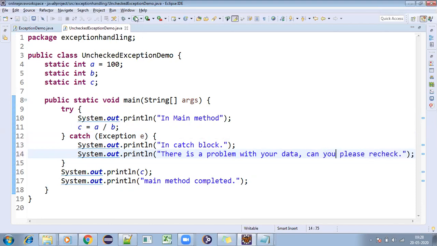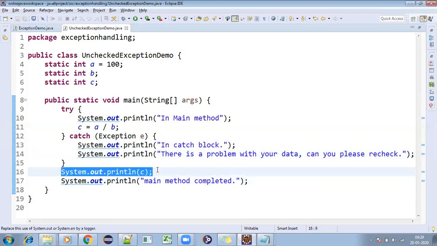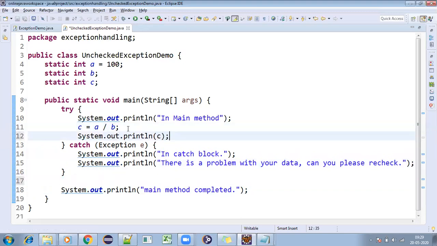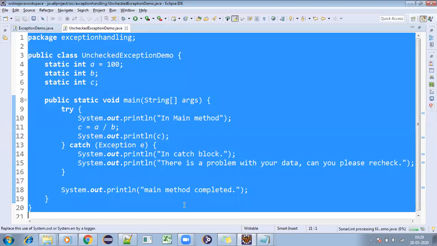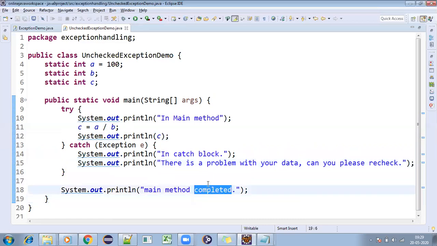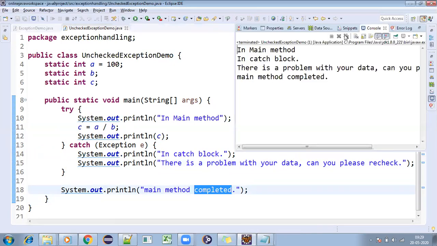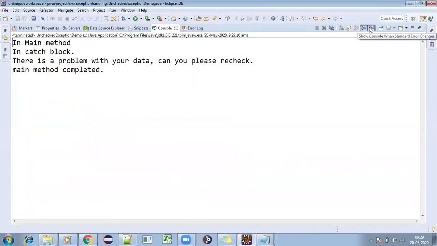So once I am running the program, see, your things will be going to print. But what we'll be getting is, here I will be giving this system.out.println of C here only. So main method completed will come, but it will also give some message like this. Once I'm running this program, we are not getting any exception, but we get the message: there is a problem with your data. Can you please recheck? Like that we are getting, right?